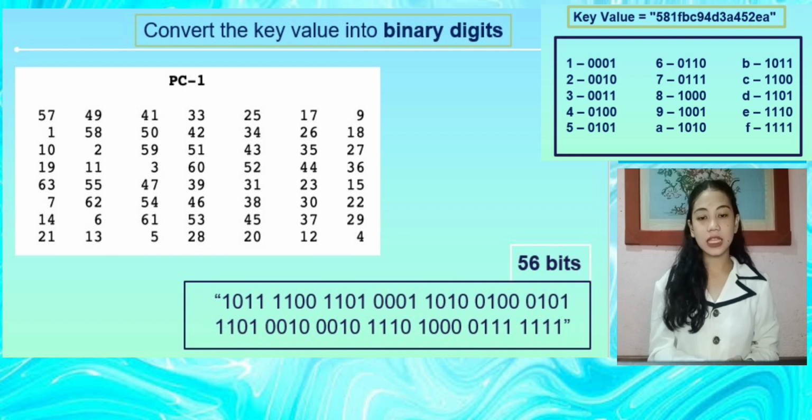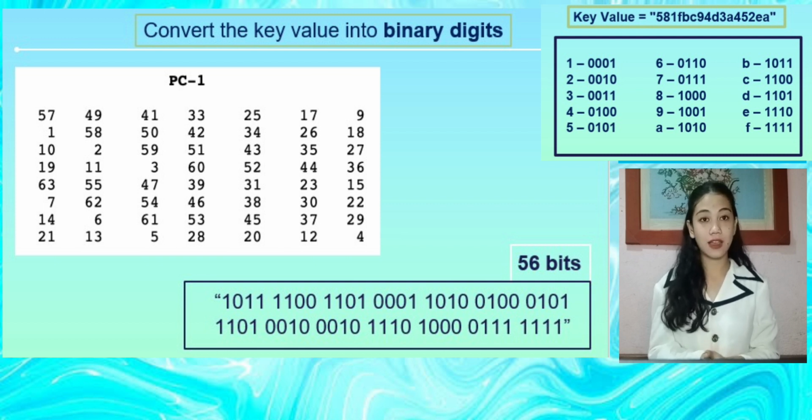Add a parity bit at every 8th position to obtain a key of 64 bits. The parity bit ensures that each 8-bit block has an odd number of ones. And then add an extra 0 bit to the beginning of the 64-bit key to make a total of 65 bits.